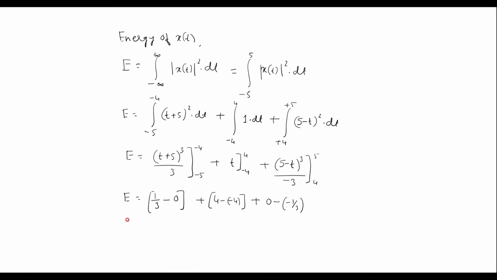So simplifying this further, we get E is equal to 1 by 3 plus 8 plus 1 by 3. So simplifying this, it gives 26 by 3. Therefore energy of signal x of t is equal to 26 by 3 joules.